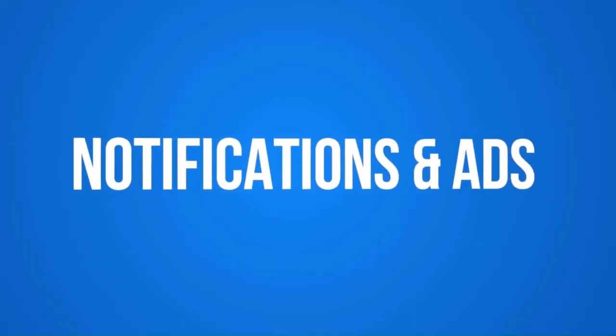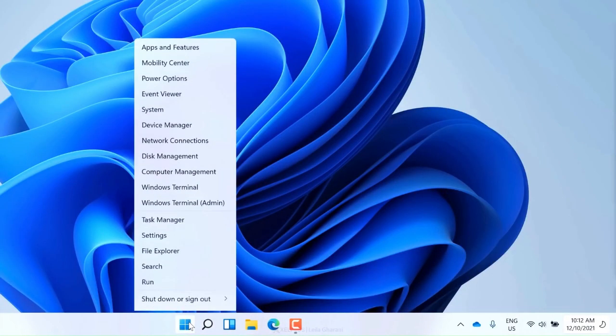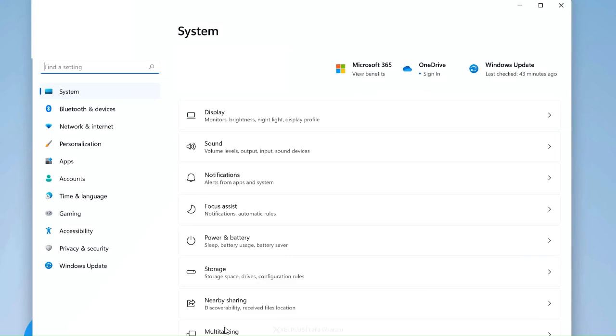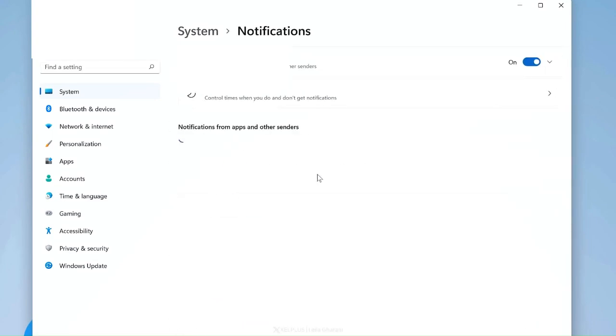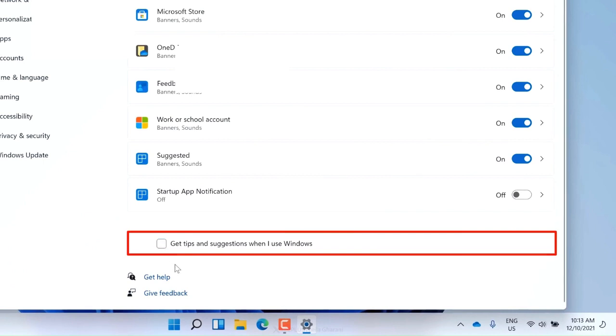The next thing you want to do in Windows 11 is to disable these annoying notifications. To do that, right-click on the Windows button and select Settings. On the System tab, select Notifications. Scroll down to the bottom and disable Get tips and suggestions when I use Windows.